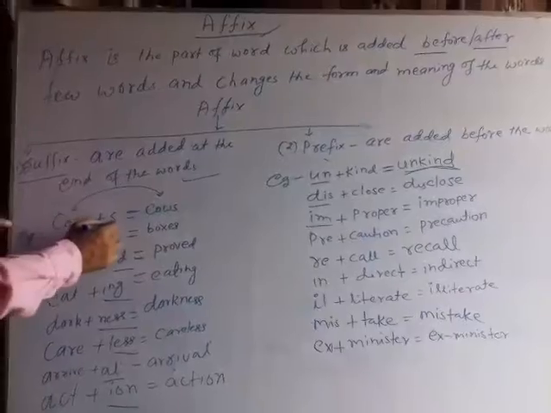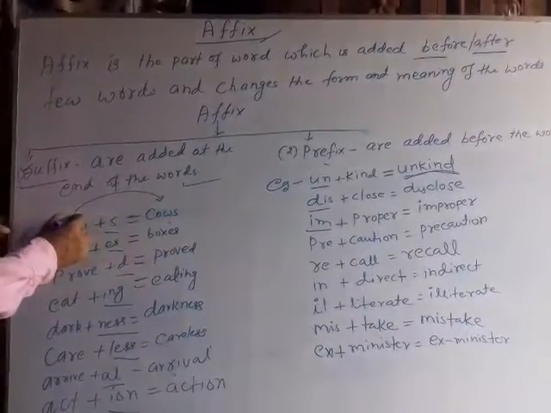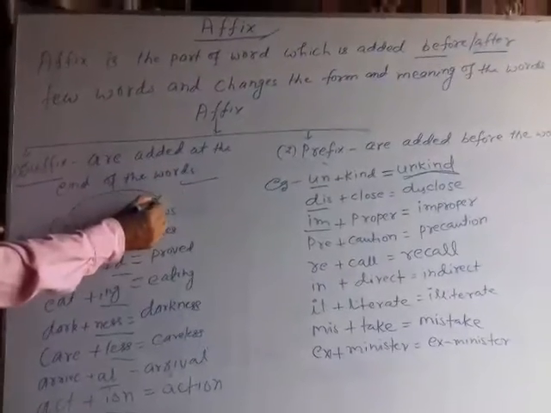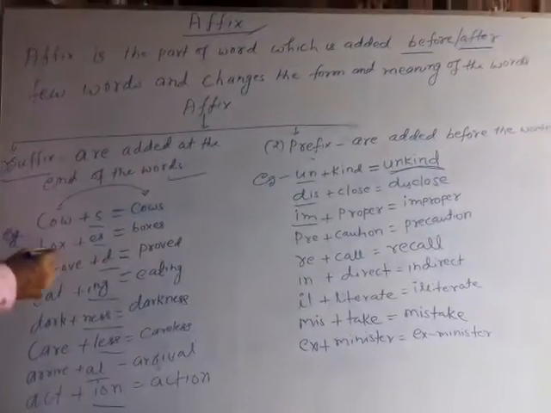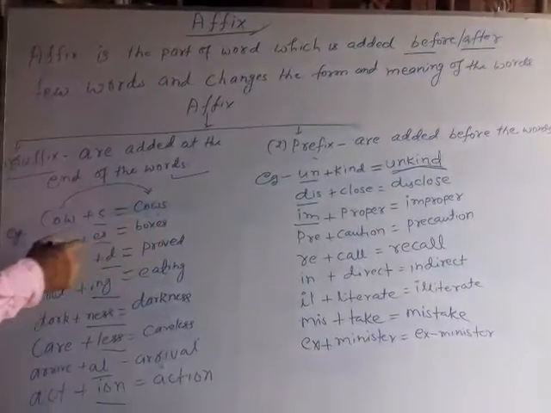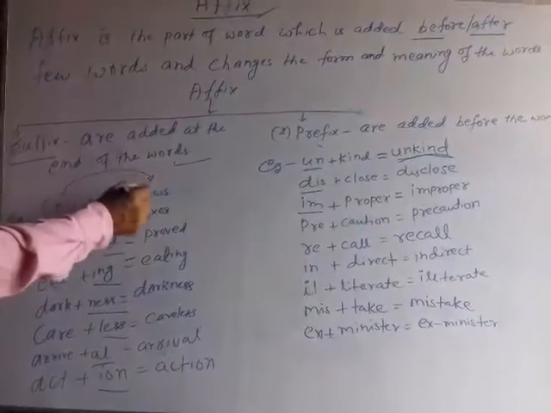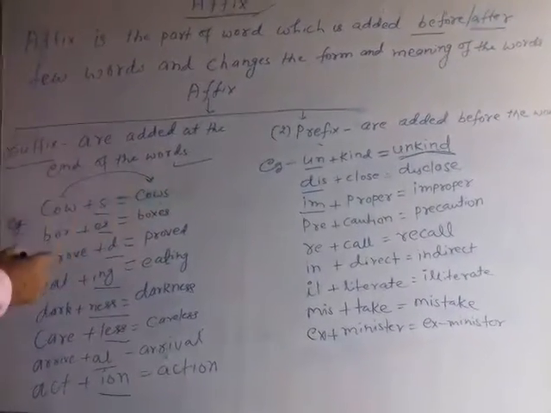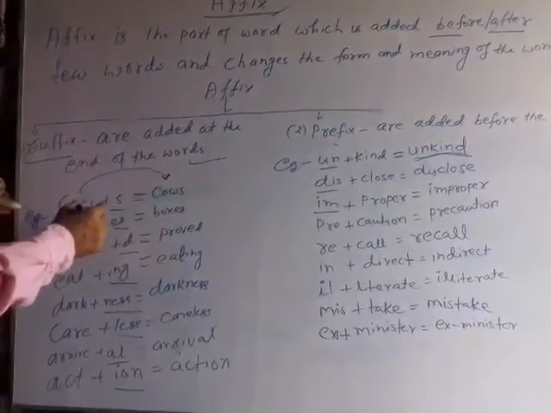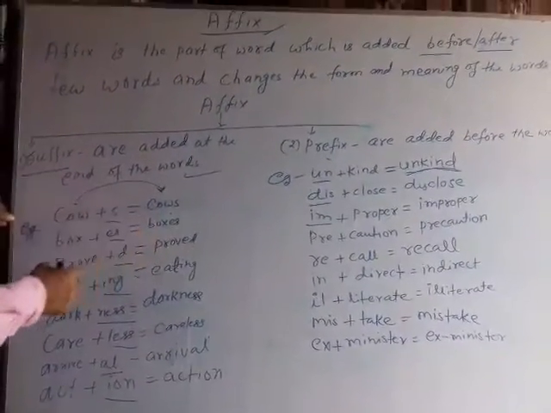So whenever s is added to cow, it becomes cows. It becomes singular to plural. Box plus es, boxes. It becomes plural. So whenever a suffix is added to a word, it changes its form.